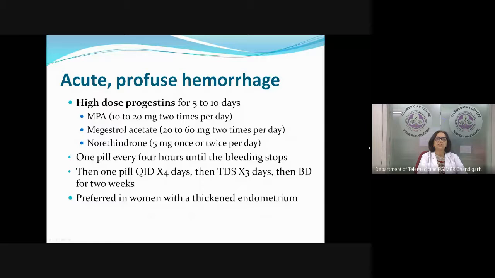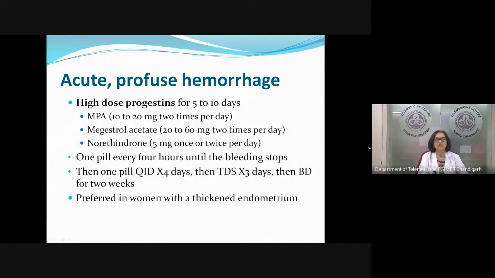High dose progesterone, here the patient is having acute profuse bleed. So we will give a higher dose. MPA, the medroxyprogesterone, 10 to 20 milligram 2 times per day, or Megestrol or Norethindrone, or even you can do 1 pill every 4 hours till the bleeding stops. And then you have to taper this.